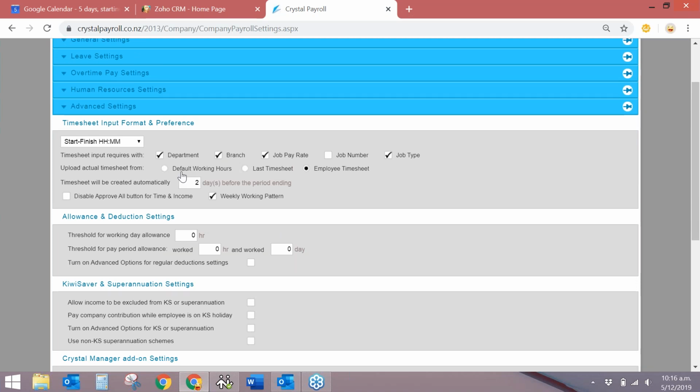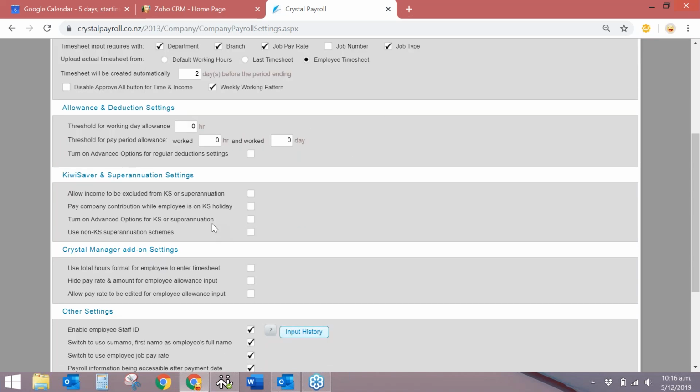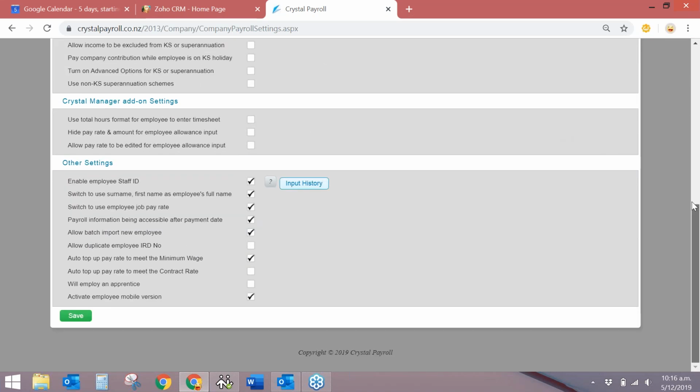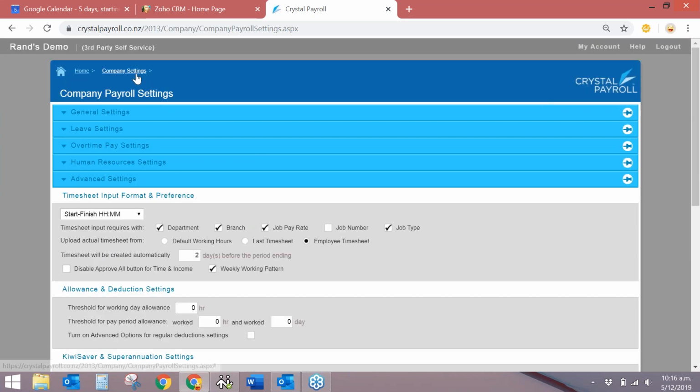For example, if you want your employees to put in their own working hours, or their start and finish hours, or you just put in their total per day. IRD ideally encourages you to do the start finish hours for more detailed tracking, but if you wanted to just put in their total hours, you can do that as well. Cool. So that's pretty much it for the company settings.